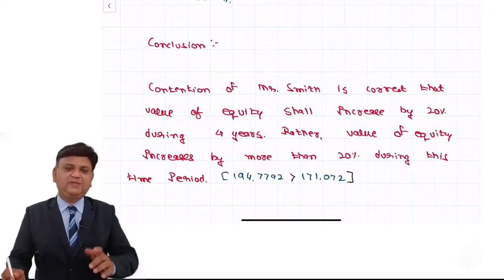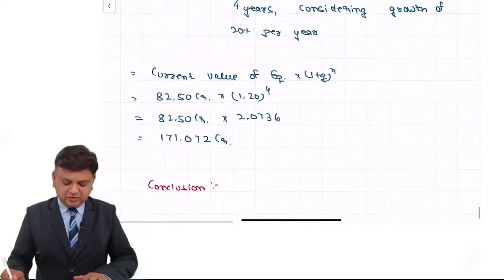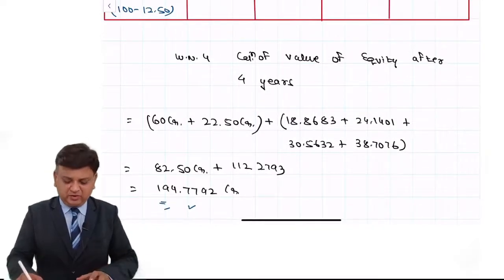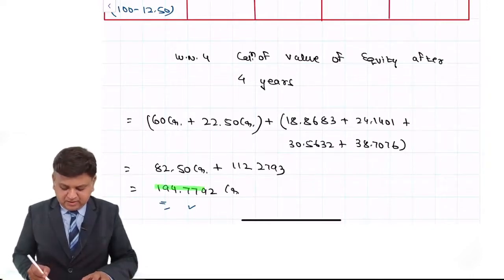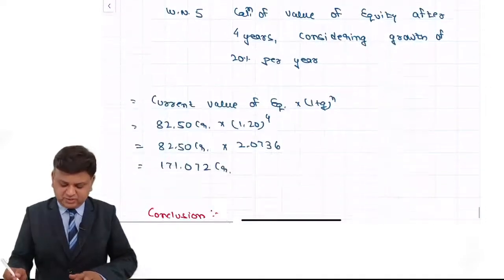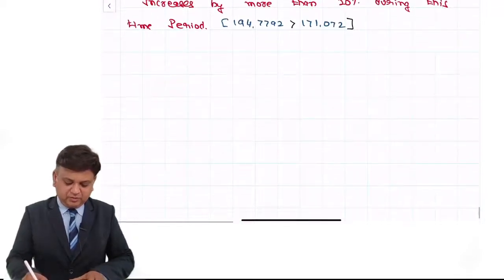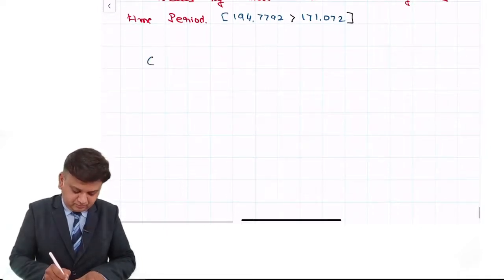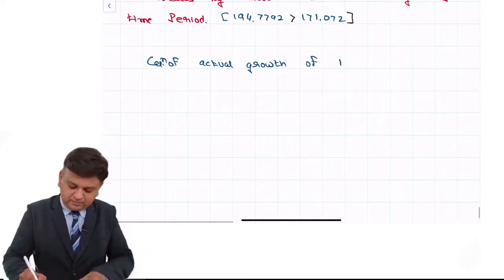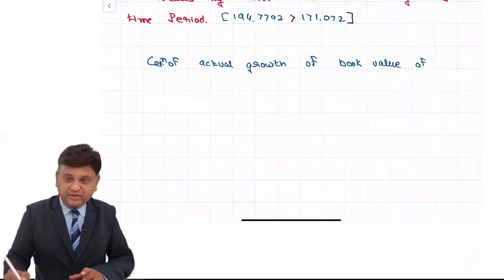Now sometimes students ask me, sir, if we want to compute the actual growth rate, can we? Yes, you can. If you want to calculate the actual growth rate, the rate at which the value of the equity is increasing, you can compute. For that we have to put the answer like this: calculation of actual growth of book value of equity.